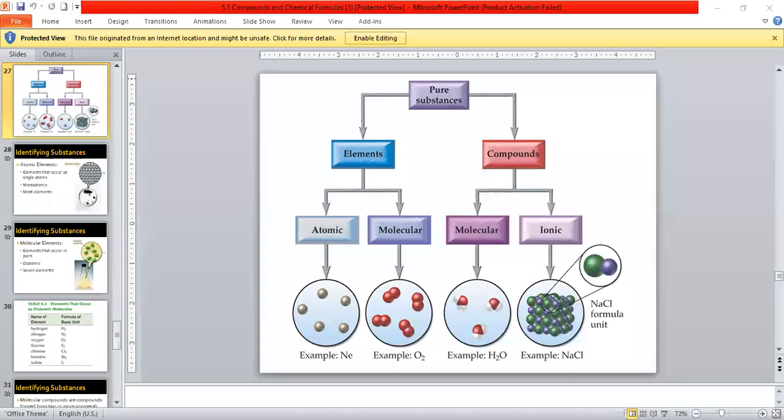Now come to the characteristics of compounds. What are the characteristics of a compound?